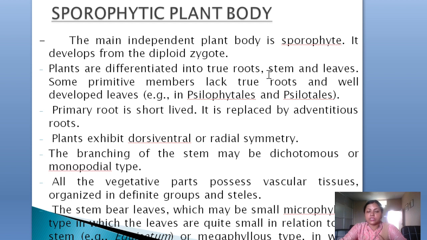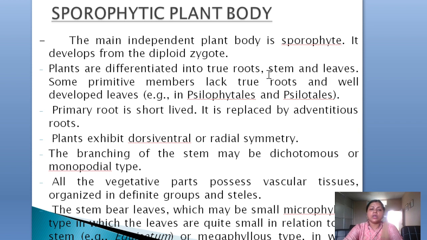But the true well-developed leaf you can see in the case of ferns. The members of Lycopodium or Selaginella have very small leaves. In Selaginella you can see two different types of leaves on the same plant. The small leaves are known as microphylls, and the bigger leaves are known as megaphylls. The primary root, if it develops, is short-lived and is replaced by adventitious roots.